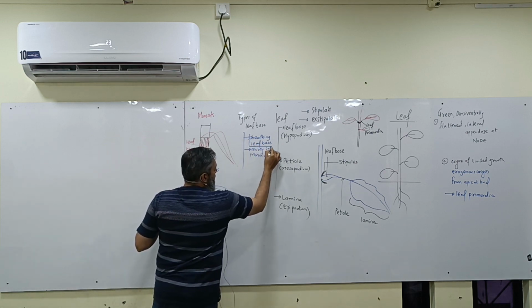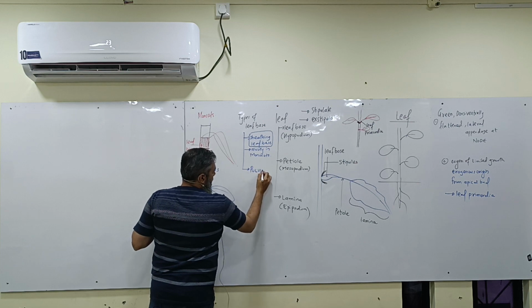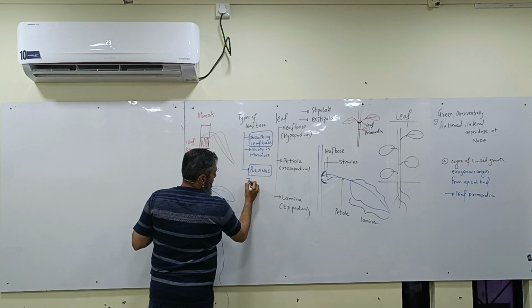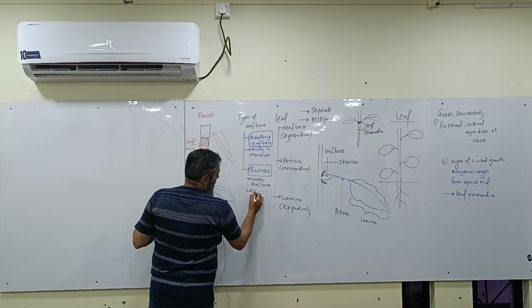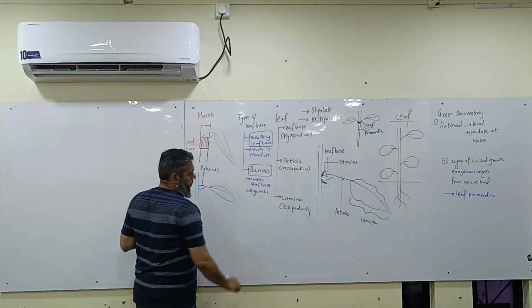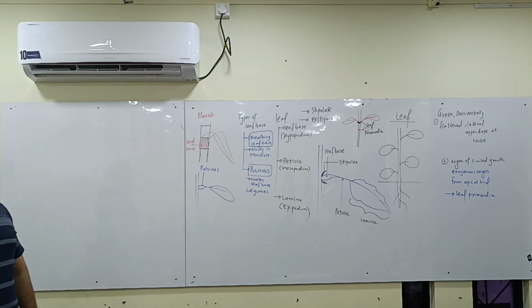So one type is which leaf base? Sheathing leaf base. And the other type of leaf base is what? Pulvinous. What is a pulvinous? It's a swollen leaf base which is found in legumes. I hope my class clearly followed. So the types of leaf base can either be sheathing or it can be pulvinous.